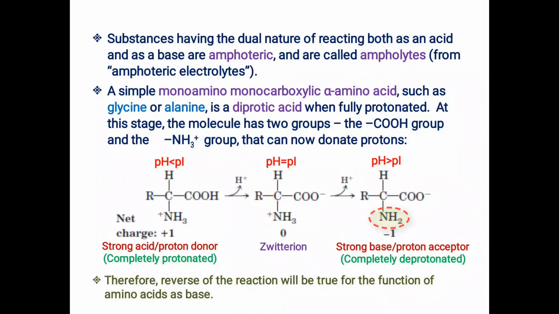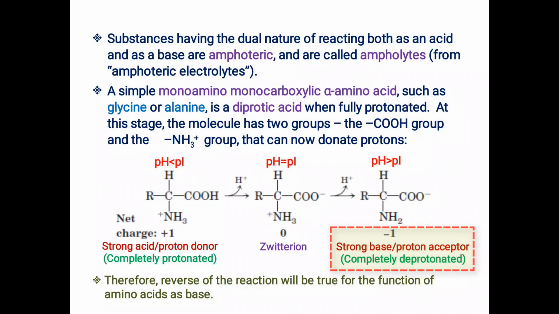There will be no positive charge on the amino group when the pH of the solution is greater than the pI value. At this point only the carboxyl group is deprotonated, in the form of COO minus, the carboxylate functional group. This ionic species of the amino acid is completely deprotonated and cannot give its proton into the solution any further.